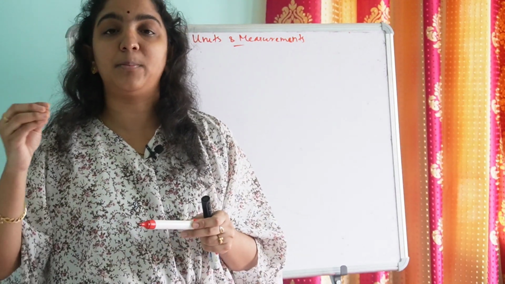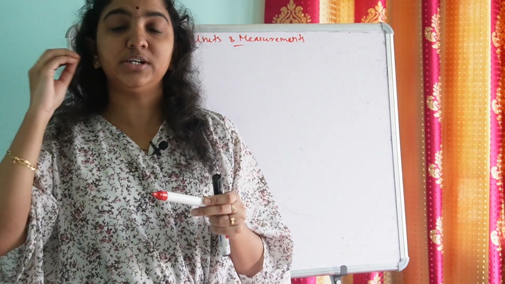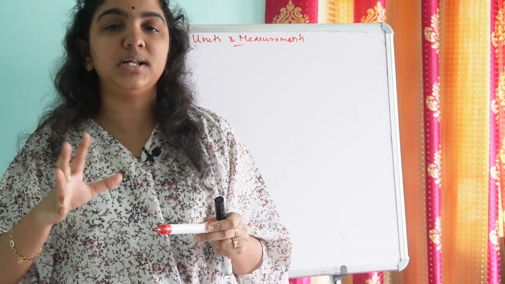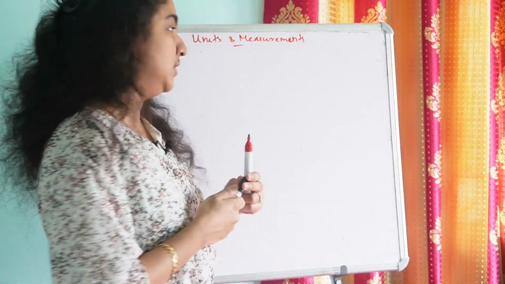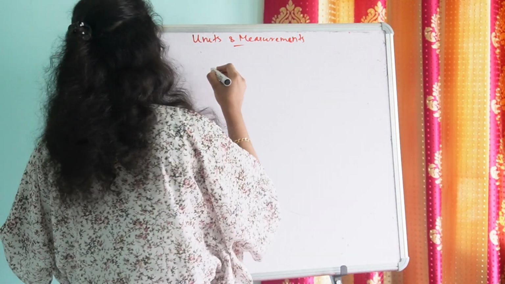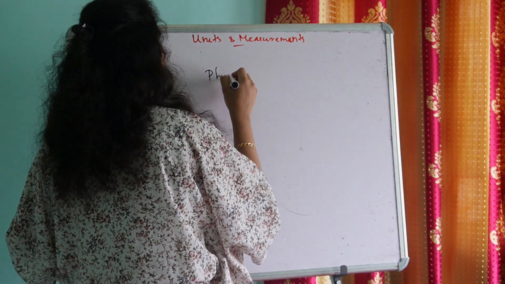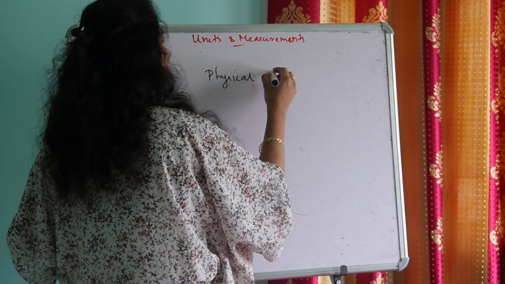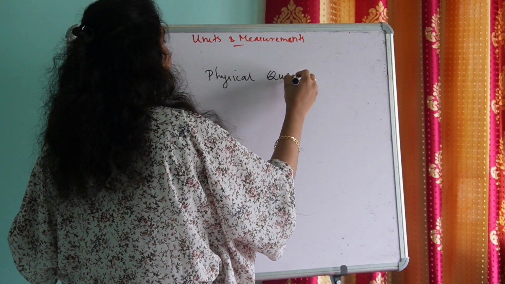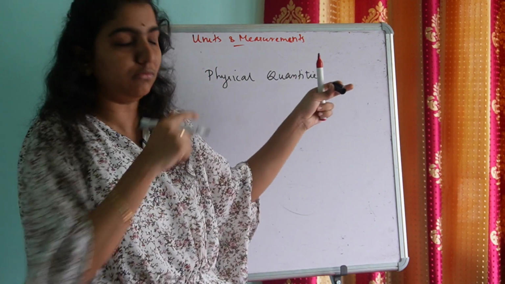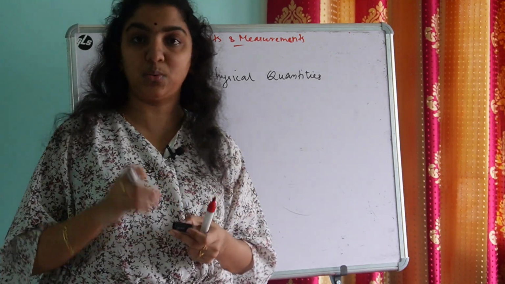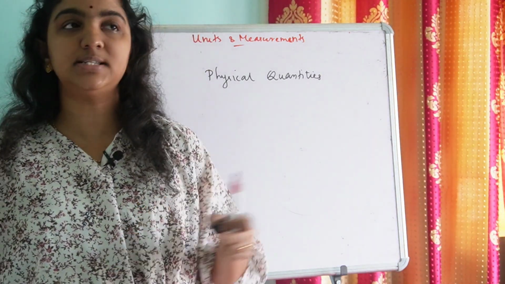No, it is not possible to measure the physical property color. Yes. So in short, some of the physical properties of a matter can be measured and some others cannot be measured. So all those physical properties of a matter which can be measured are known as physical quantities. Physical quantity is singular and physical quantities is plural.